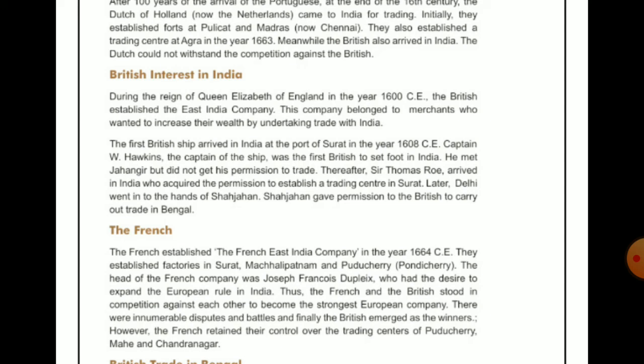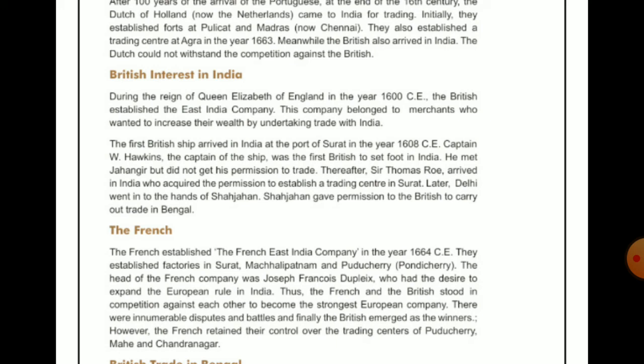So see students, in 1600 they established the East India Company, and after 8 years, in 1608, the first British ships arrived in India. Where did it arrive? At the port of Surat, in our Gujarat.